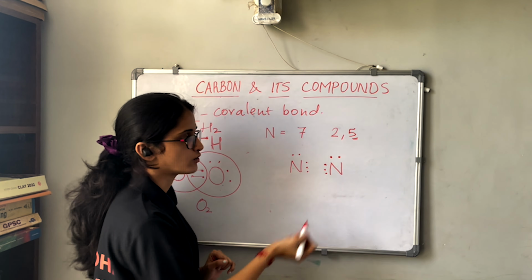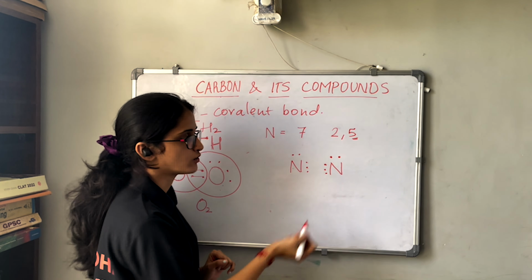Now saturated meaning single bond, that we have seen. What does unsaturated mean? If we have C2H4, the name of this compound is ethene. If you try to write the electron dot structure for this hydrocarbon, what will it be? We will see that. How many carbons do we have here? 2 carbons. So we can write 2 carbons over here. Now we can write the valence electrons for each carbon: 1, 2, 3, 4 electrons, and here also